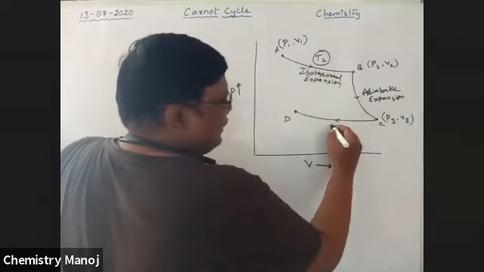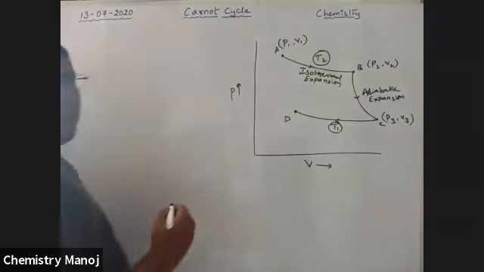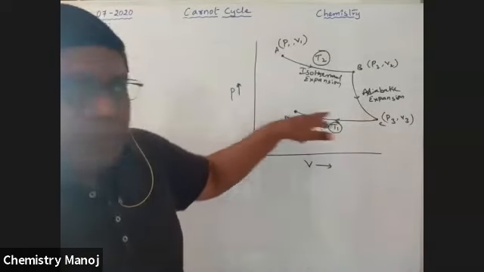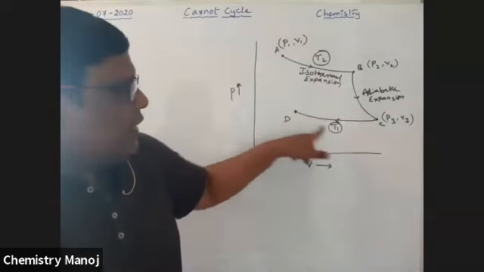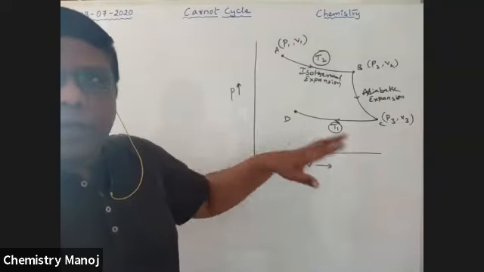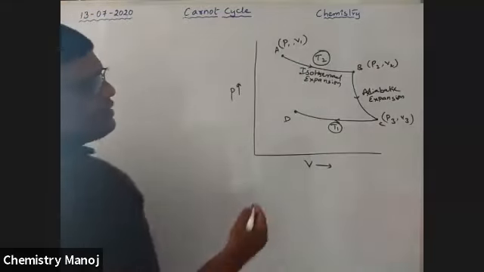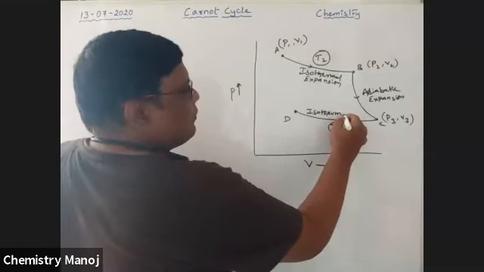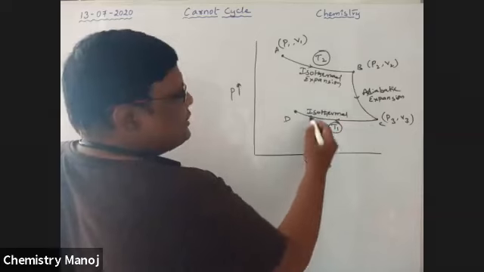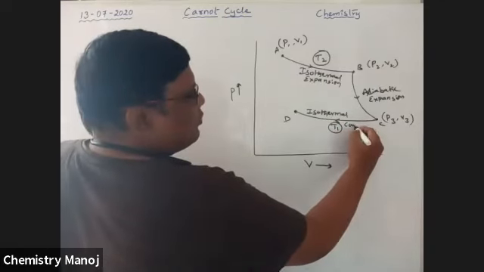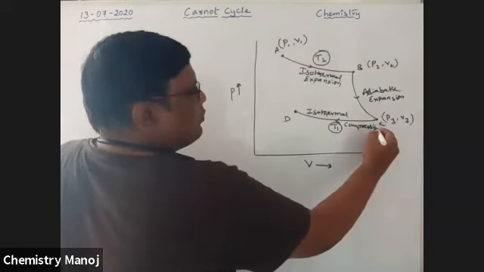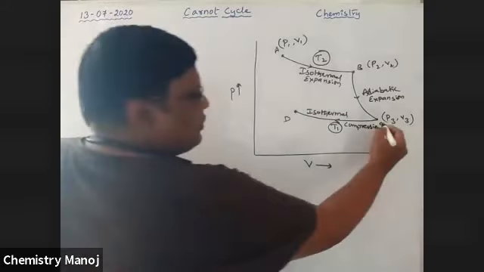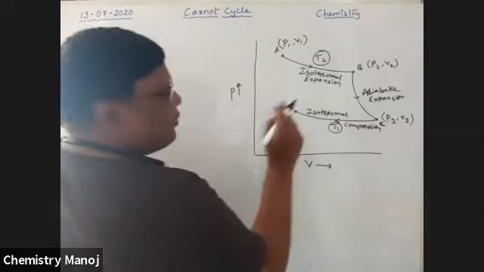Through this line, temperature is T1, the lower temperature. At C temperature is T1, at D temperature is T1, so temperature is constant. Once again it is the isothermal case, but volume is decreased, so it is an isothermal compression.